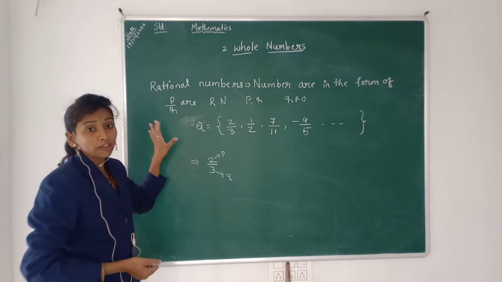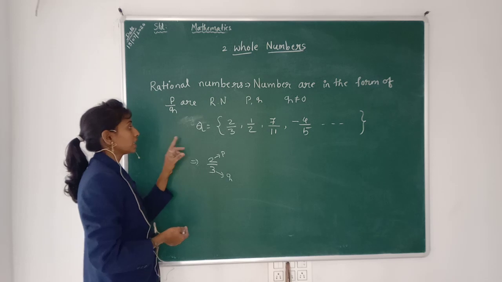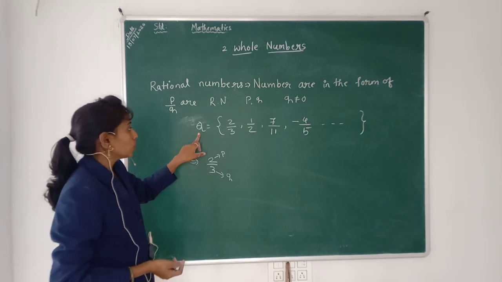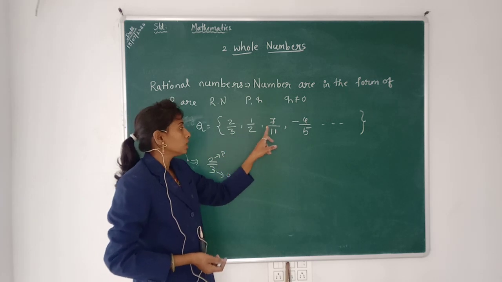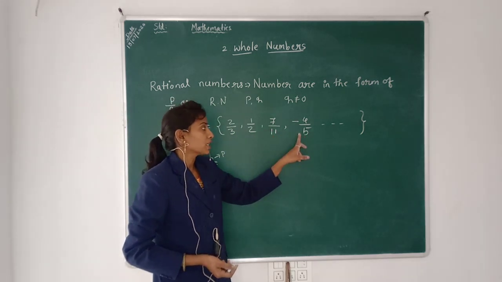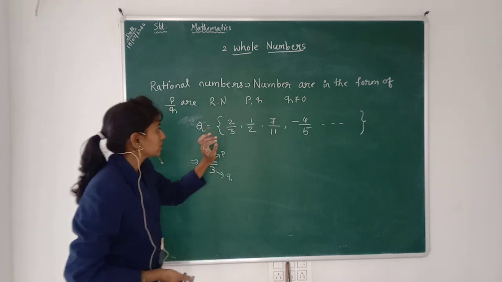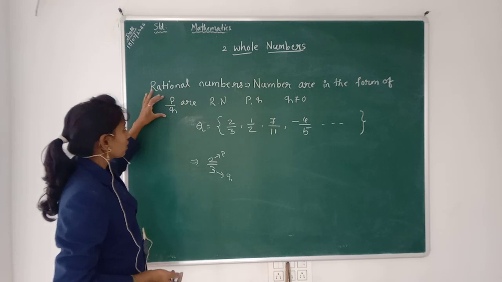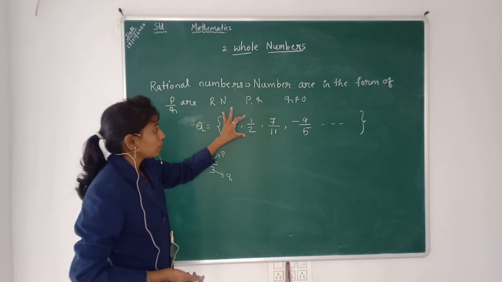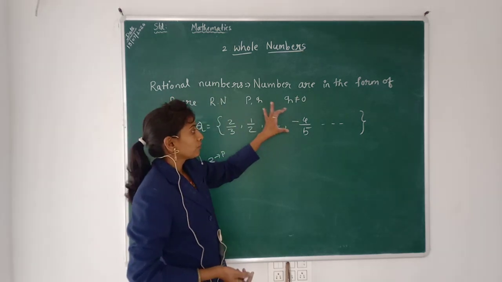This is the set of rational numbers, and the rational numbers are indicated by the capital letter Q, where Q is equal to 2 by 3, 1 by 2, 7 by 11, minus 4 by 5, and the examples go on. 2 by 3 is in the form of P by Q, 1 by 2 is also, and minus 4 upon 5 is also.